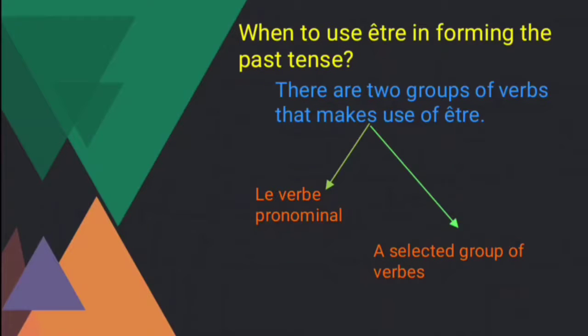For these two groups only you have to use the être conjugation: je suis, tu es, il, elle est, nous sommes, vous êtes, ils sont, elles sont. And for the remaining verbs, you can use the avoir conjugation. See, the pronominal verb. So what is the meaning of the pronominal verb?